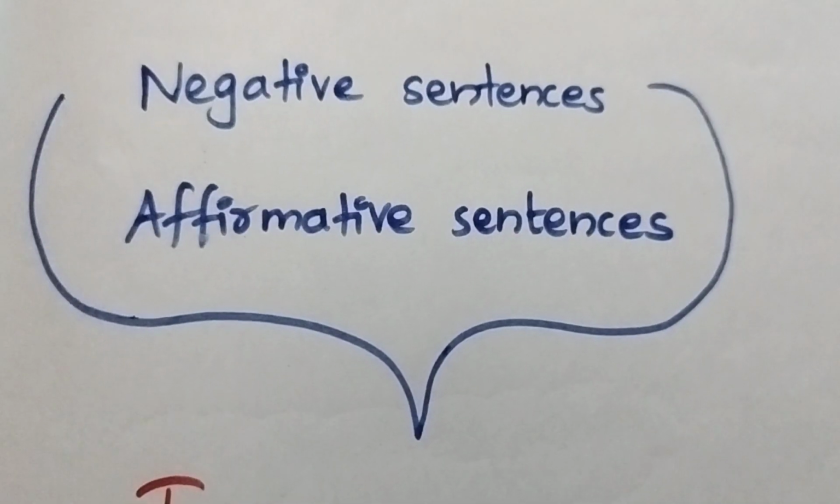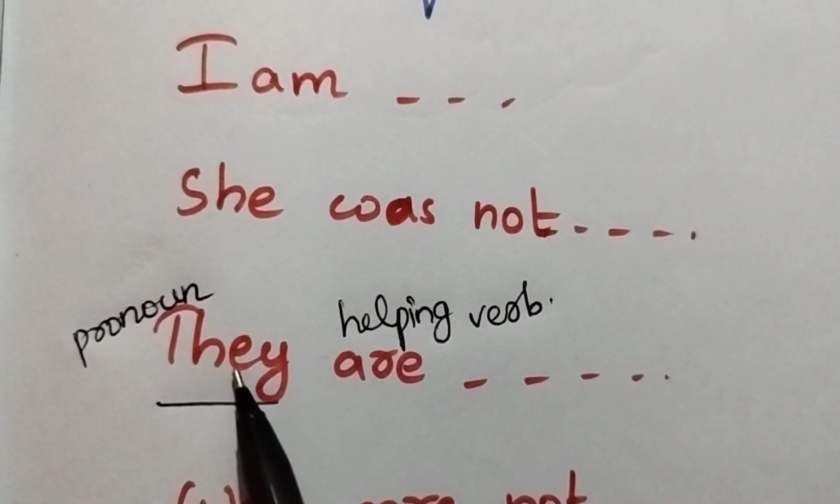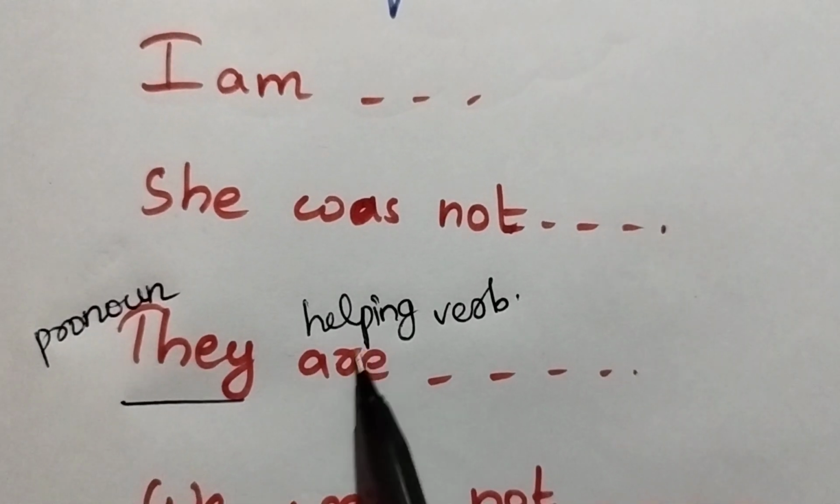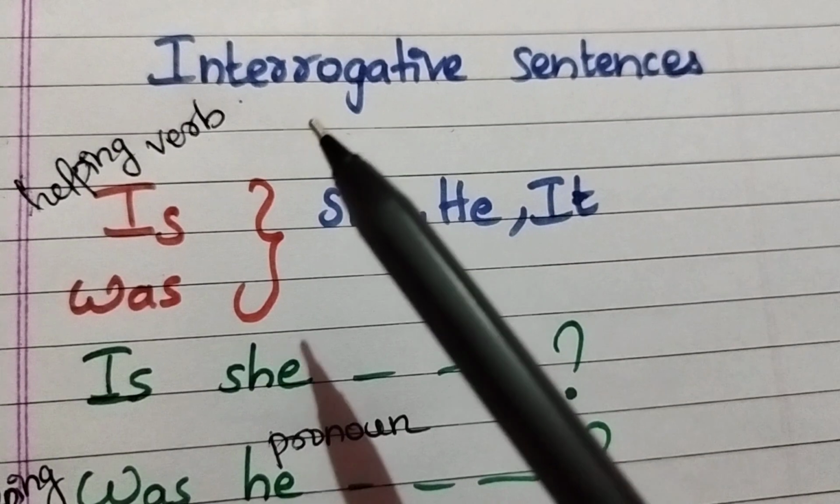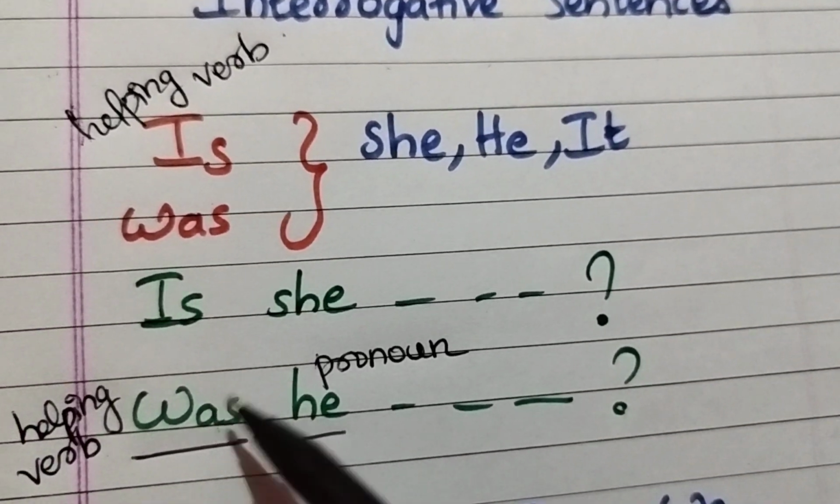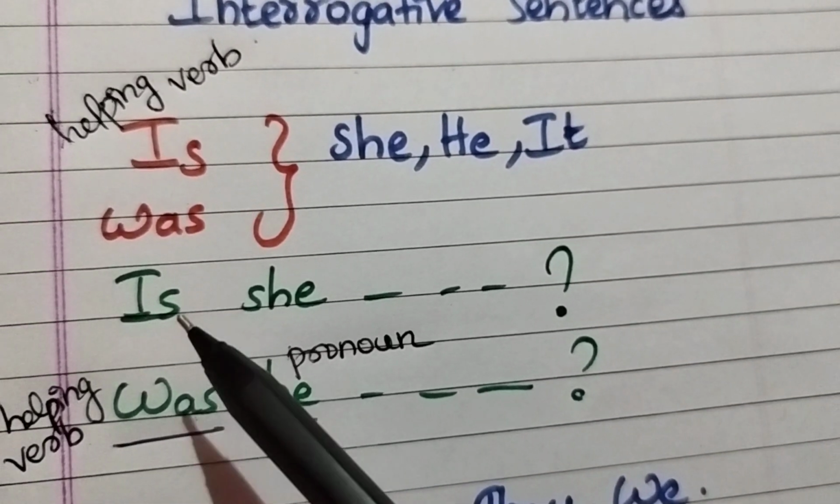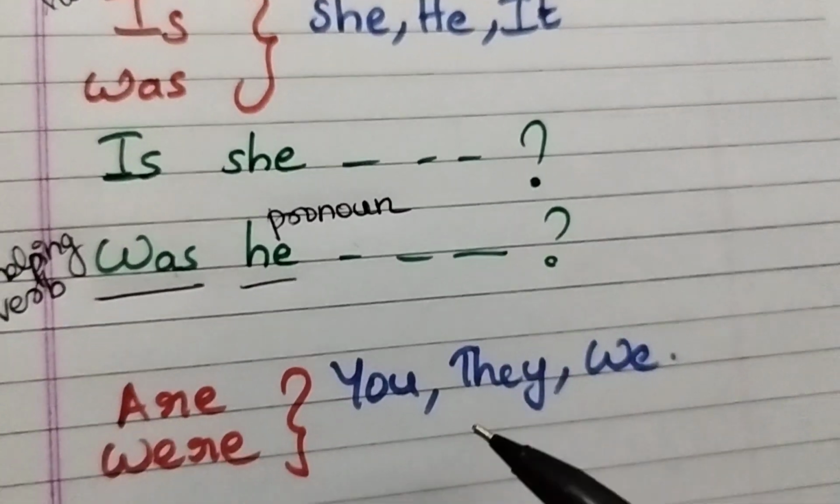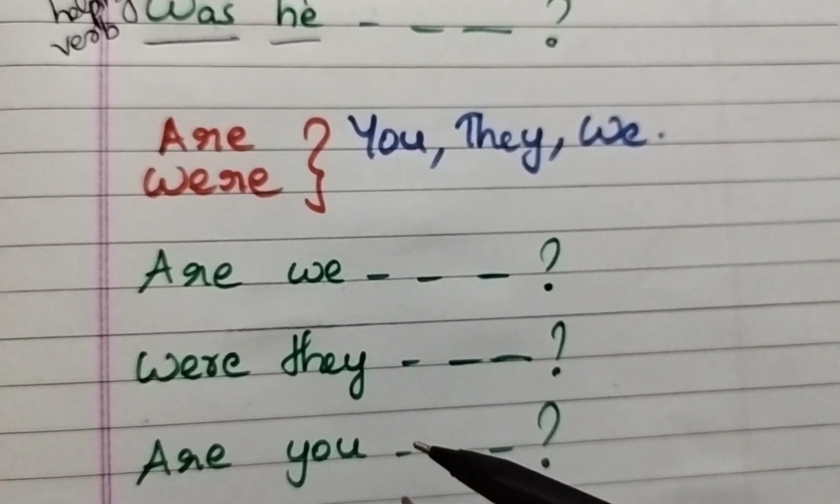So in case of negative and affirmative sentences, the pronoun comes first and the helping verb comes next. But in case of interrogative sentences, the helping verb comes first and the pronoun comes next. For example, is she, was he, are we, were they, are you, etc.